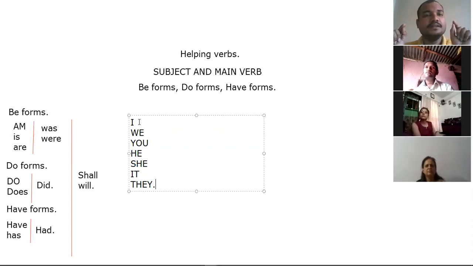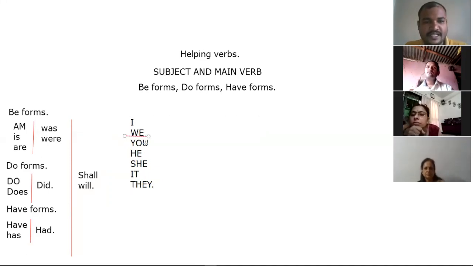What is the plural? Ekvachan is singular, bahuvachan is plural. I, we. You is second person, singular and plural also. Third person: he, she, it are singular, and they is plural.